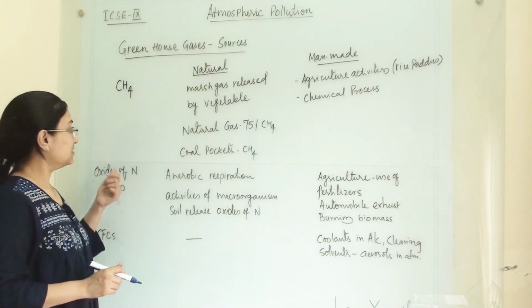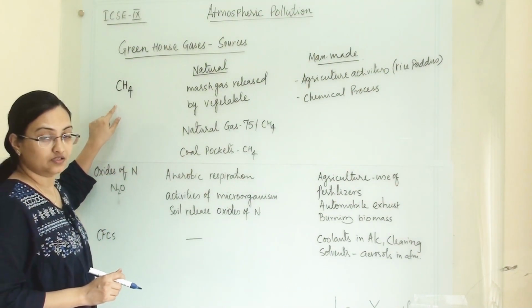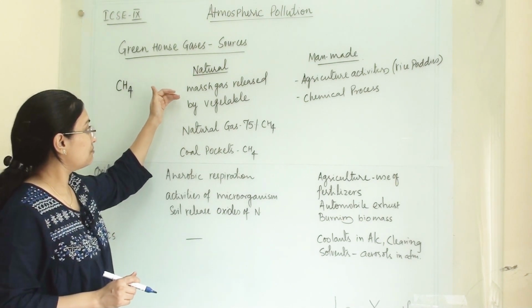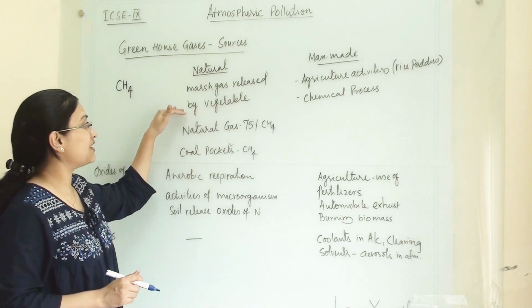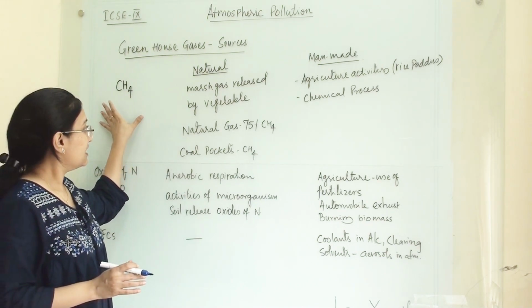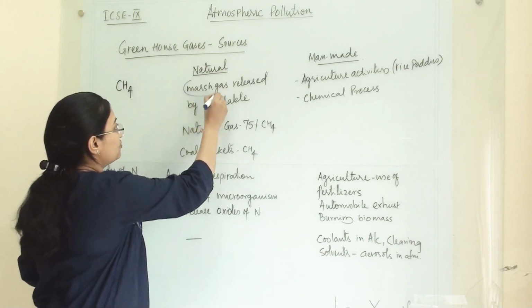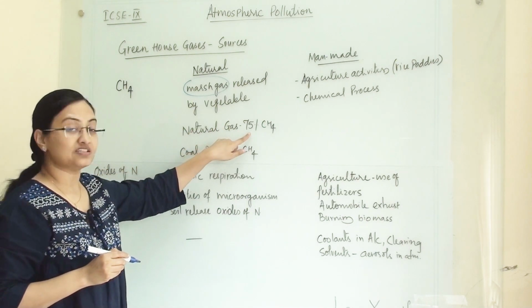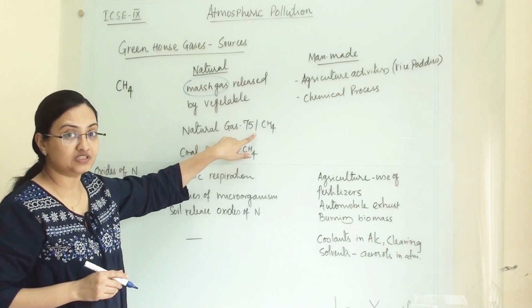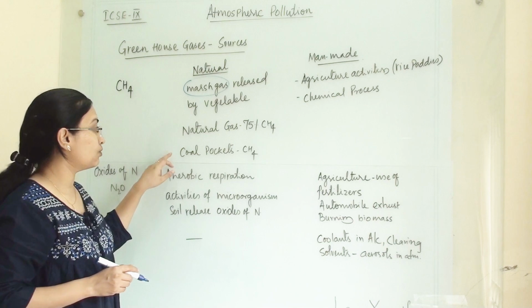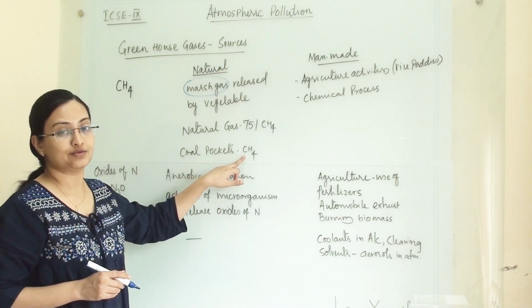Our another greenhouse gas is methane. The formula is CH4. Under natural sources, the marsh gas which is released by vegetation is a major source of methane gas. It is known as marsh gas. Then natural gas, which contains 75% methane, is a major source under natural activity. Then coal pockets also contain methane.